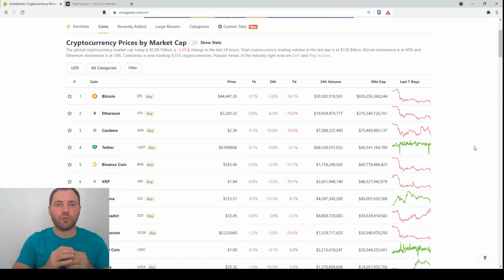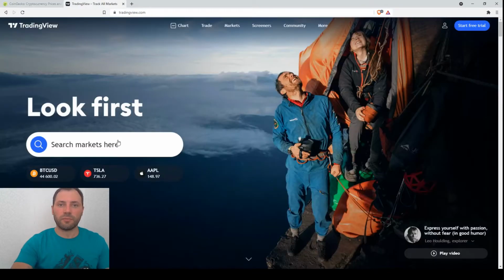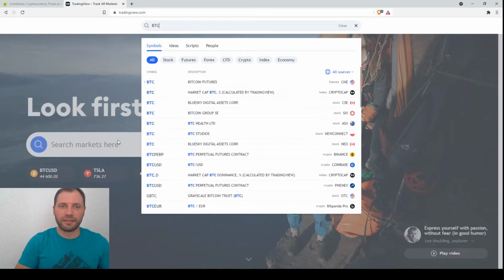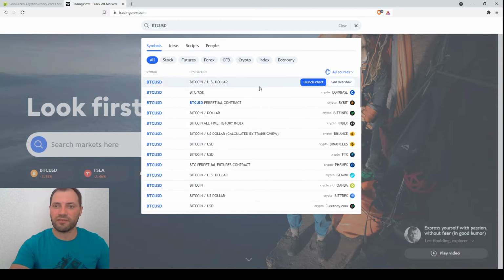That's why let's have a look at the price chart of Bitcoin and figure out what's going on with it because of this price decline in the different time frames. So the current price level is $44,447. So let's move on to the price chart of Bitcoin. Today is Monday. That's why we will analyze the price chart of Bitcoin.